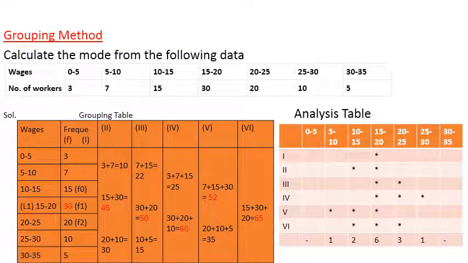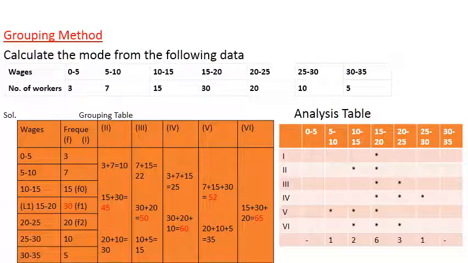Now you have to find out the modal class, and for the modal class you have to prepare an analysis table. So this is how you will prepare the analysis table. In columns you will show class intervals, and in rows you will show the columns which we have prepared in the grouping table. In the first column the highest value is 30, and the class interval associated with 30 is 15 to 20.